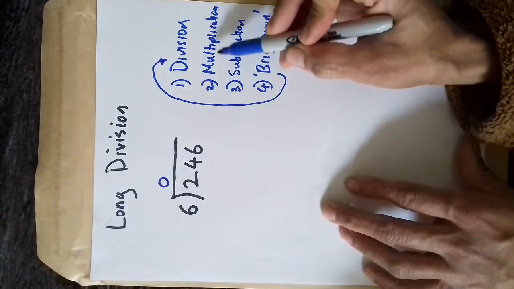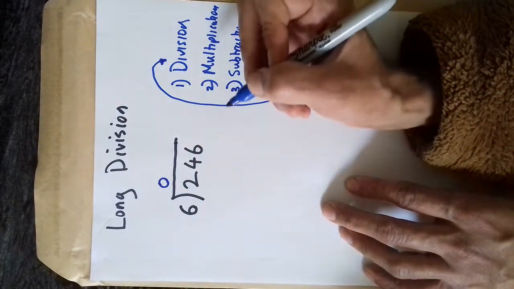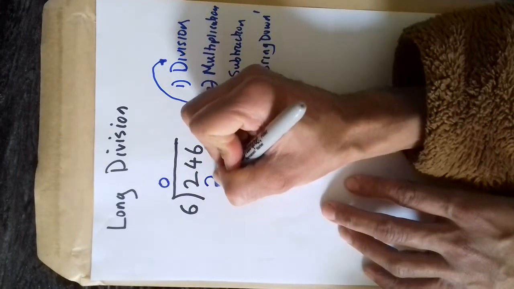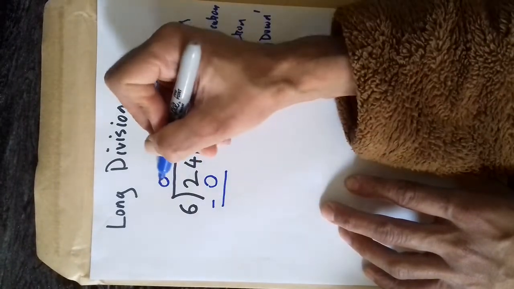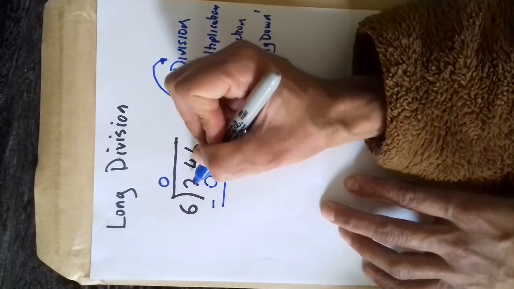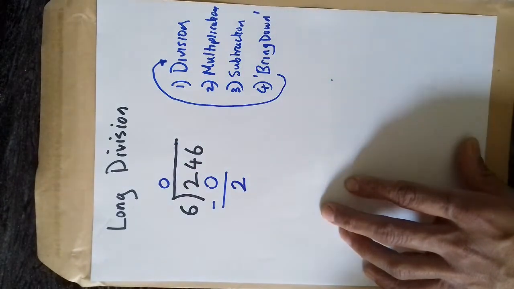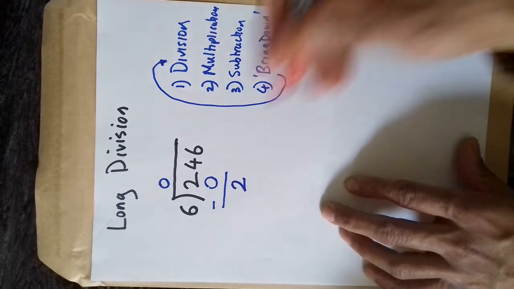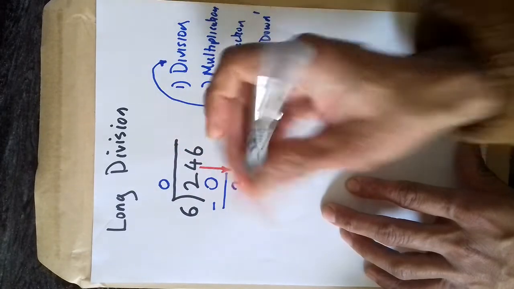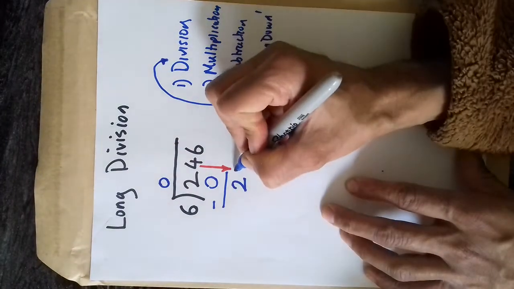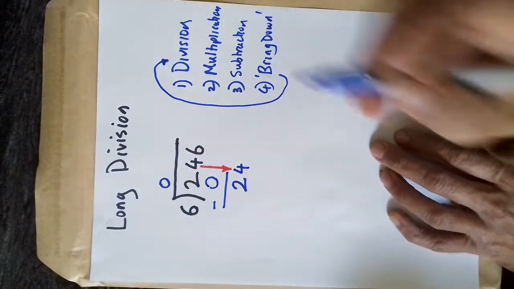So now the next thing in the process is multiplication. Now you do 0 times 6. Well, 0 times 6 is 0. And now you do the subtraction. Right, keep everything aligned, yes? Keep everything aligned. So now you do 2 take away 0, which is 2. Now we do the bring down. And that is when you bring the next digit you want to divide into and you bring it down. So now you've got the 4, which comes down here. Keep everything aligned. Yeah, that's the trick.